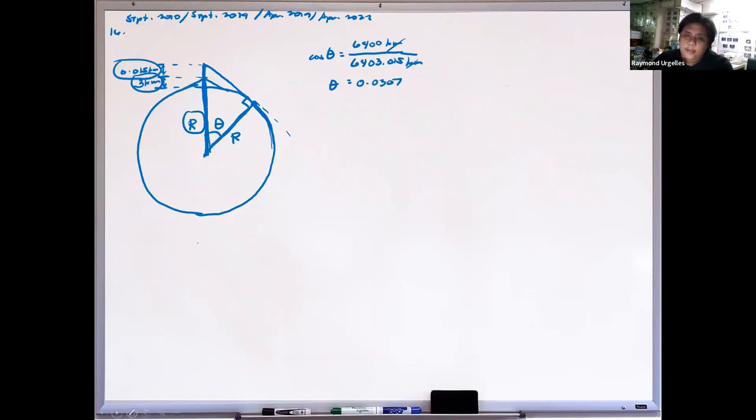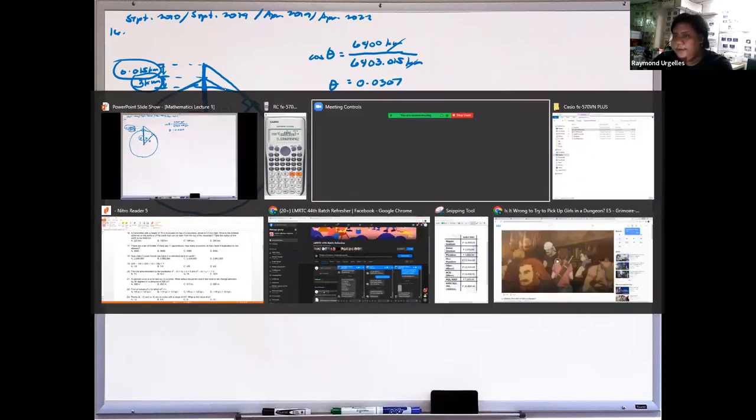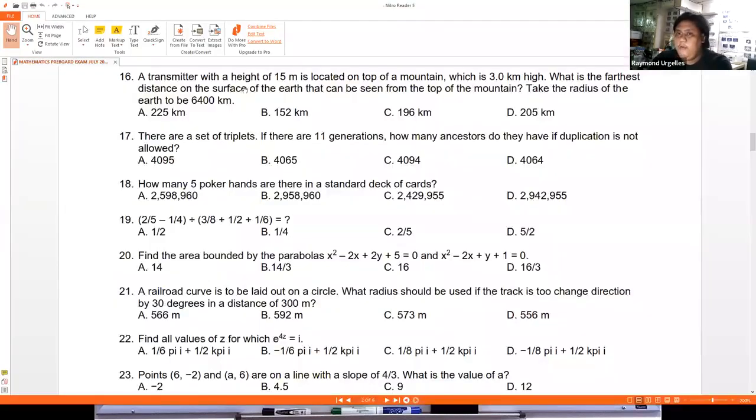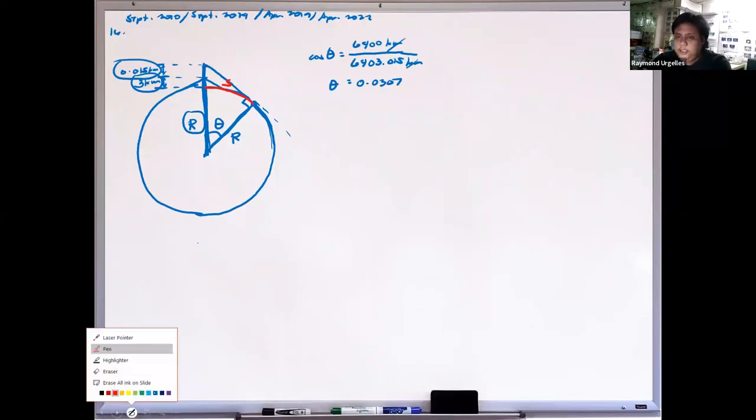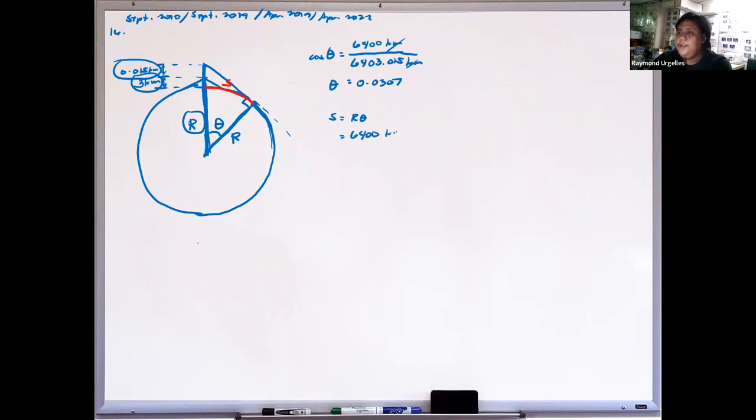Again, what we want to find is the range of the transmitter along the surface of the Earth. The problem asks for the farthest distance on the surface of the Earth, so this is what we are looking for. This will be the arc length S, given by the equation r theta. So this is 6,400 kilometers multiplied by 0.0307 radians. If you solve this, you get 196 kilometers.